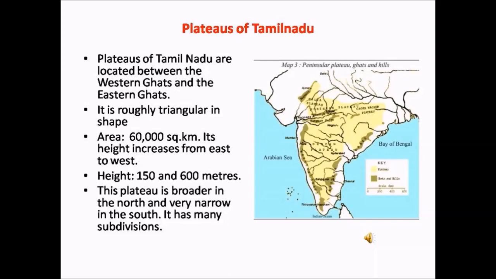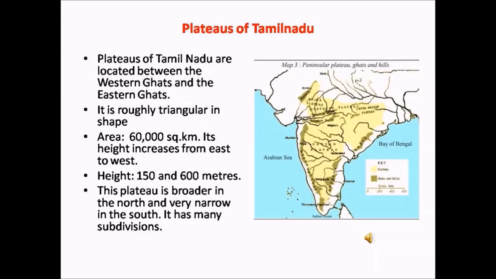These plateaus are roughly triangular in shape. The area covered by this peninsular plateau is about 60,000 square kilometers. The height of the plateau increases from east to west. That is, the height of the plateau is higher in the west and lower in the east. The height of these plateaus ranges from 150 to 600 meters.